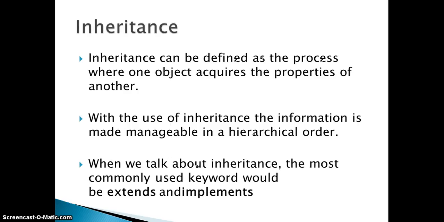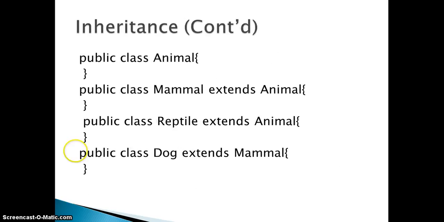Let's see an example here. We have a class called animal, and we have another class called mammal which extends animal because mammals are part of animals, and we have reptile which again extends animal, and we have a class called dog which extends mammal. Here animal is a superclass for both mammal and reptile, whereas mammal is a superclass for dog. So dog can inherit the properties of both mammal and animal. So this is the inheritance concept in Java.